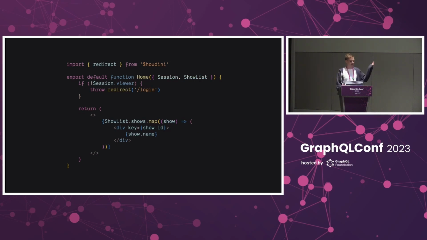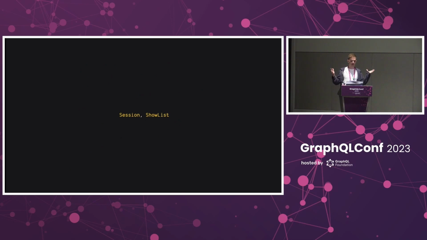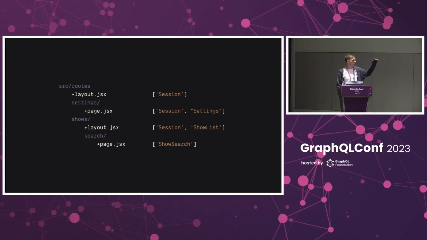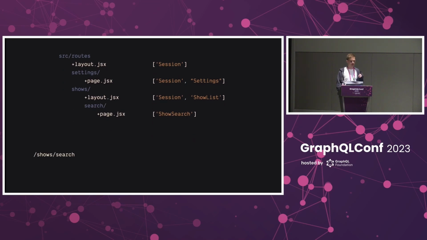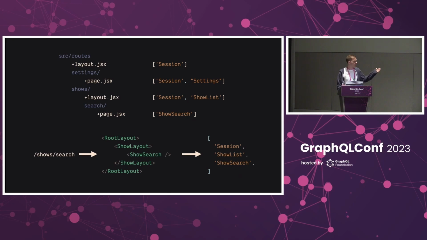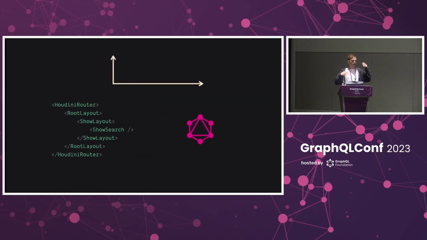Houdini looks at the props that have been asked for, and it uses that to define the list of queries that you depend on. We do that for every component in your project. So when the user visits a URL like /show/search, we know that that corresponds to a particular composition of components from our project. Each of those components has their own set of queries that they depend on. And so we can make sure that when our view is rendered inside of the Houdini router, it knows that we need to trigger all three of those queries before we actually render anything.